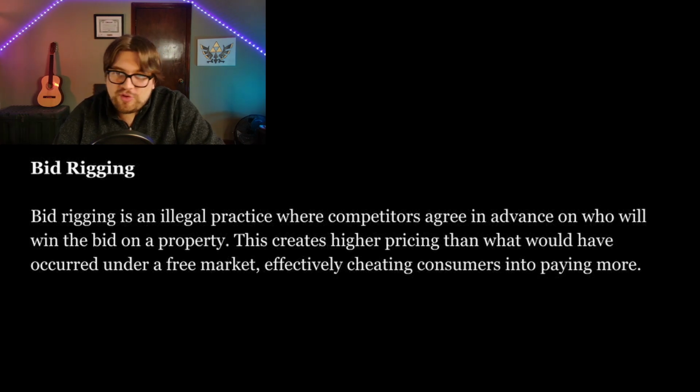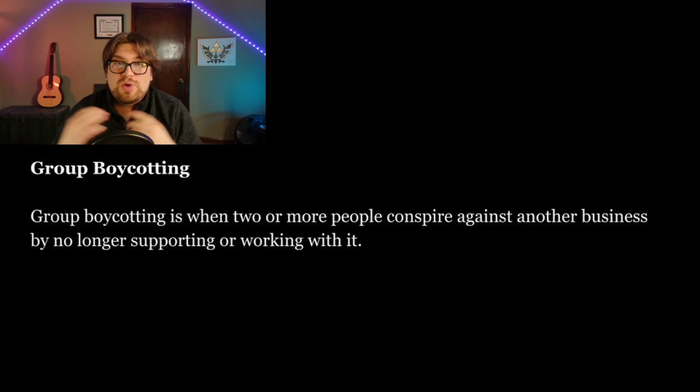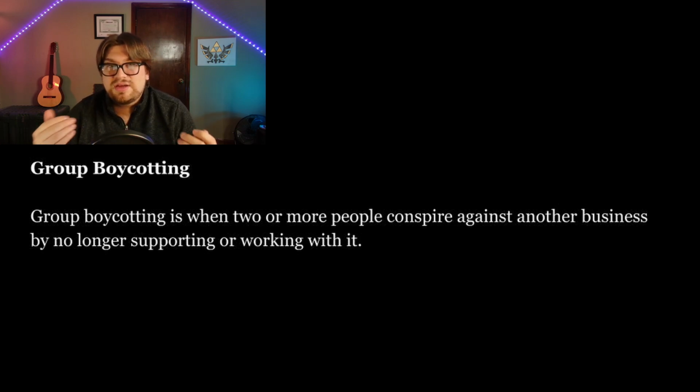Next would be group boycotting. This is when two or more people conspire against another business by no longer supporting or working with it. For example, if two brokers agreed never to conduct business with a third broker to have less competition, that's a clear violation of the Sherman Antitrust Act. Another one is market allocation.